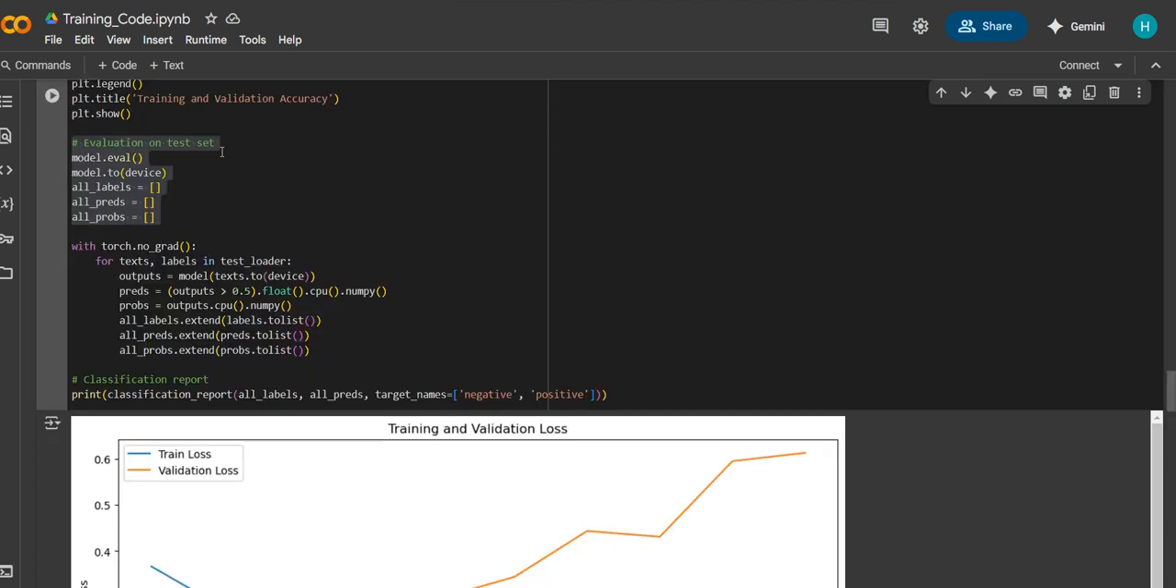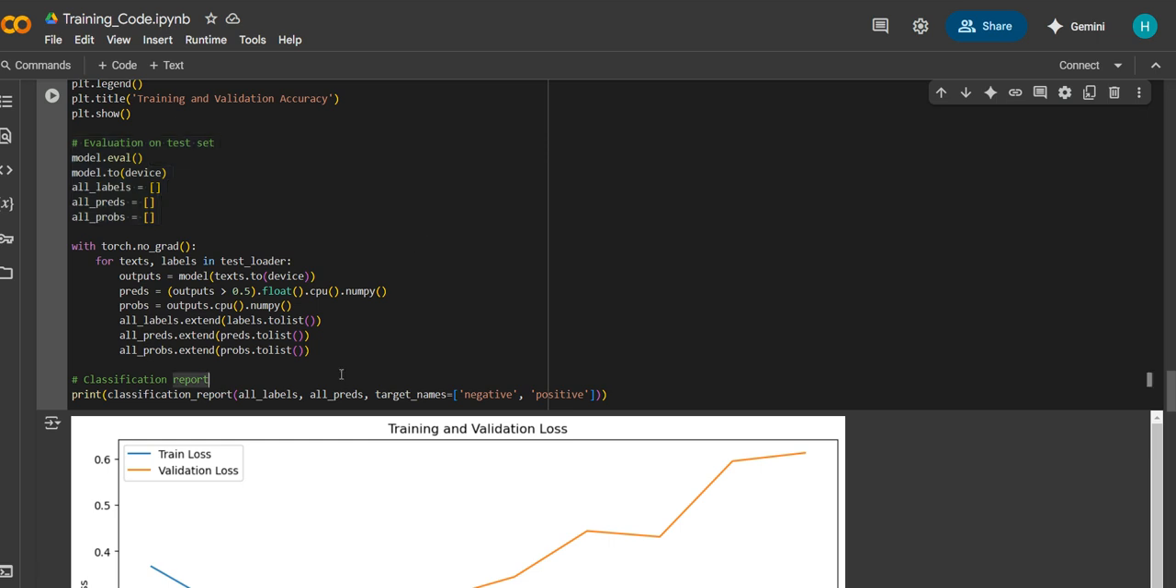After that, we perform evaluation on the test data. The main purpose is that after training, the model is evaluated on test data which was not seen during training or validation. This gives us an unbiased performance measurement of the model. This evaluates how well the model performs on data it has never seen before.